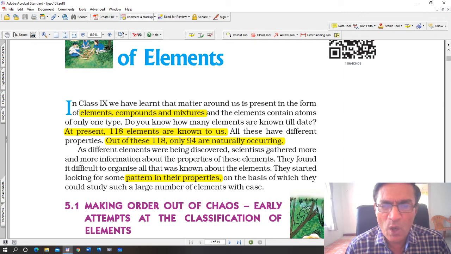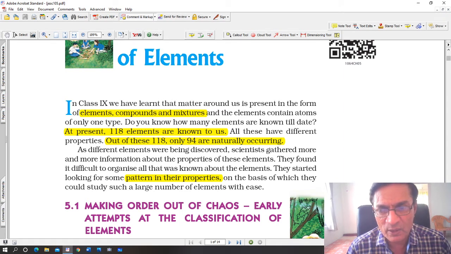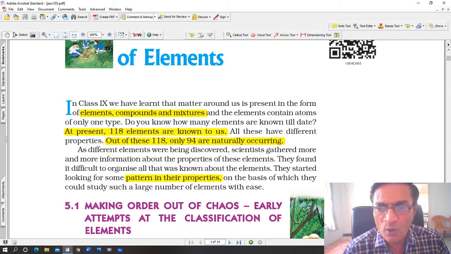Do you know how many elements are known till date? At present, 118 elements are known to us. All of these elements have different properties. Out of these, only 94 are naturally occurring elements. The rest are artificially produced in the lab.